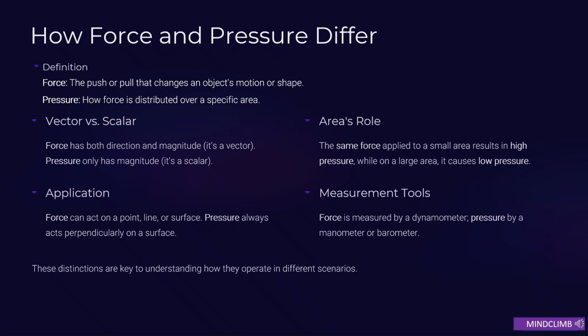What about the area's role in both? The same force applied to a small area results in high pressure, while on a large area, it causes low pressure. Next, coming to the measurement tools, we can see that force is measured by a dynamometer, pressure by a manometer or barometer. These distinctions are key to understanding how they operate in different scenarios.